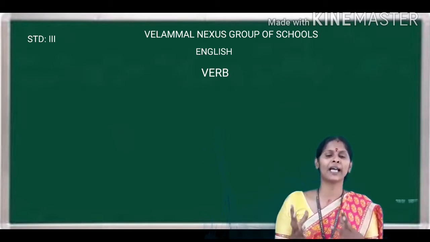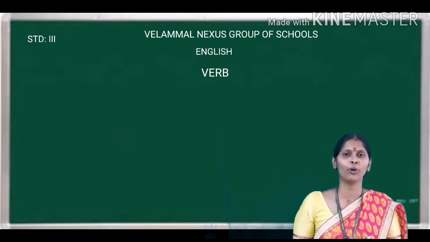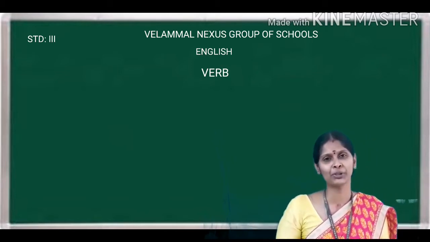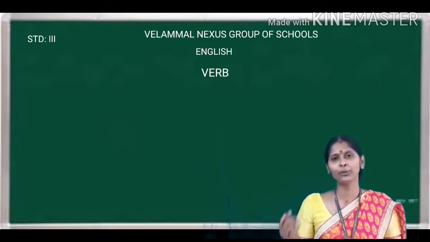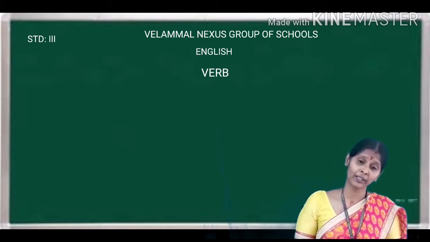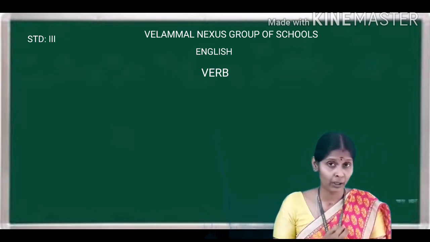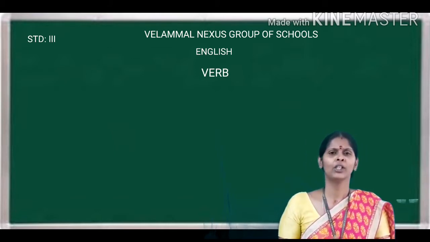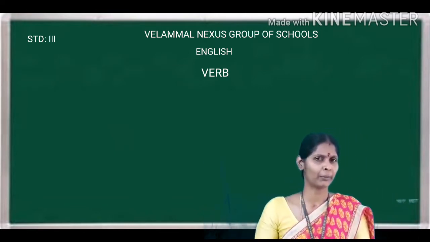So these action words or doing words are called verbs. Yes, children. Today I am going to teach you verbs. Action words or doing words are called verbs. They refer to a particular action of what a person or animal or things do. To know more about this verb, I'm going to give you some instruction.